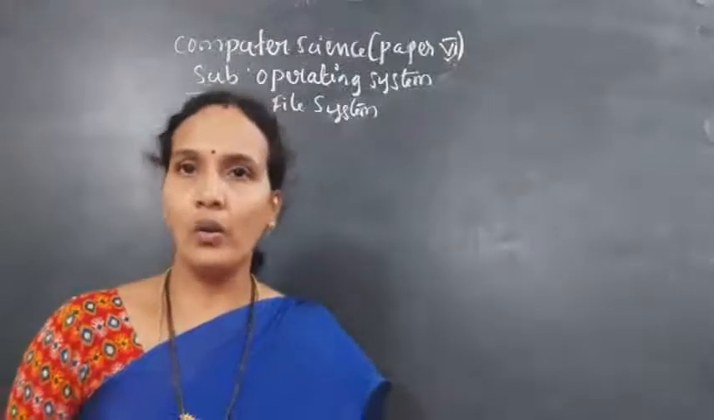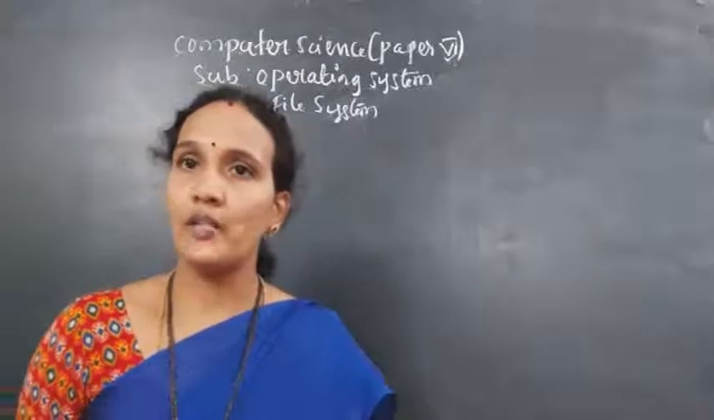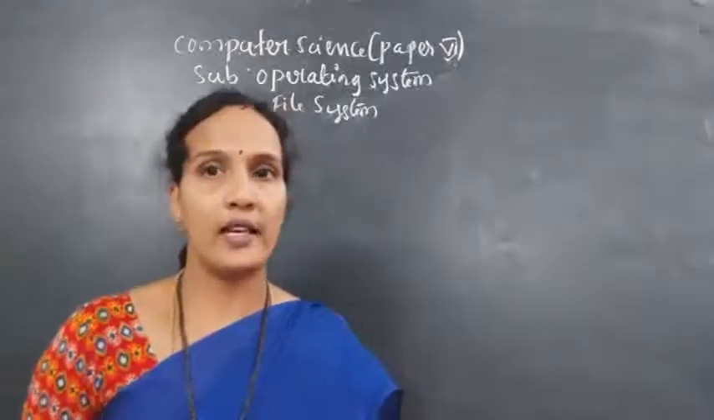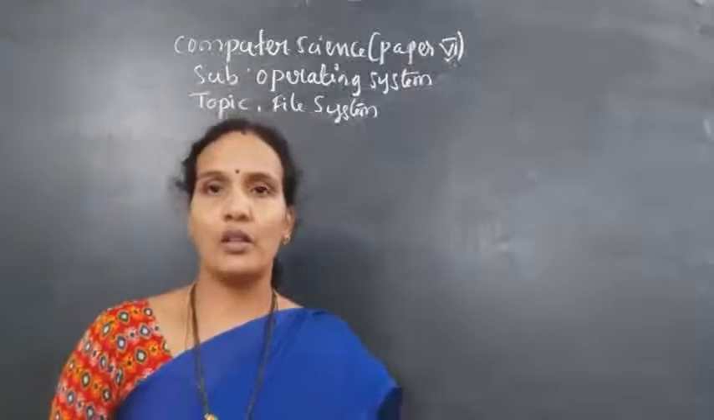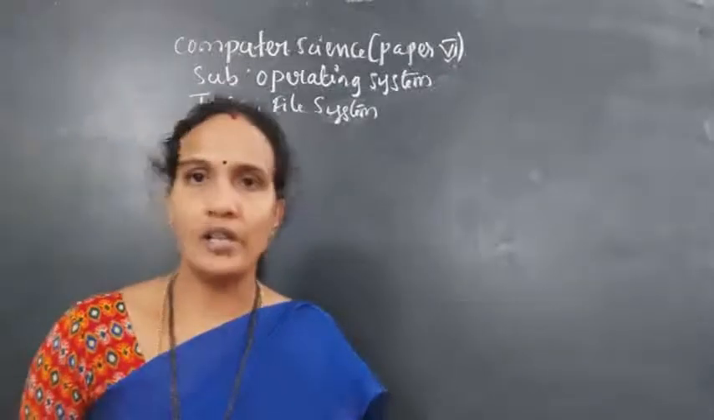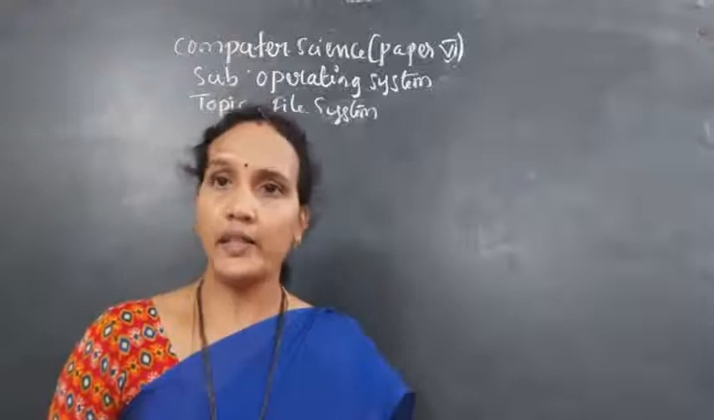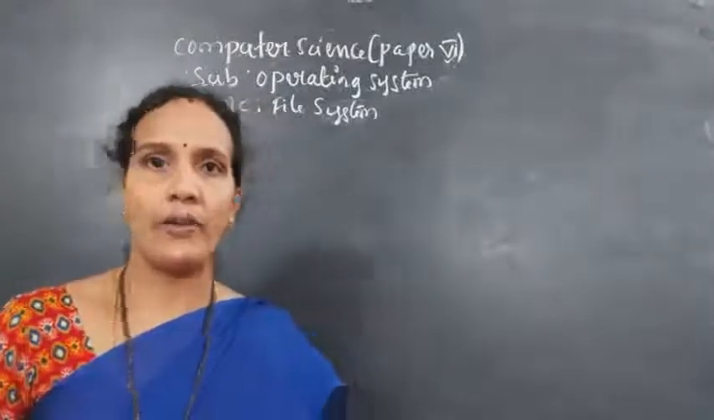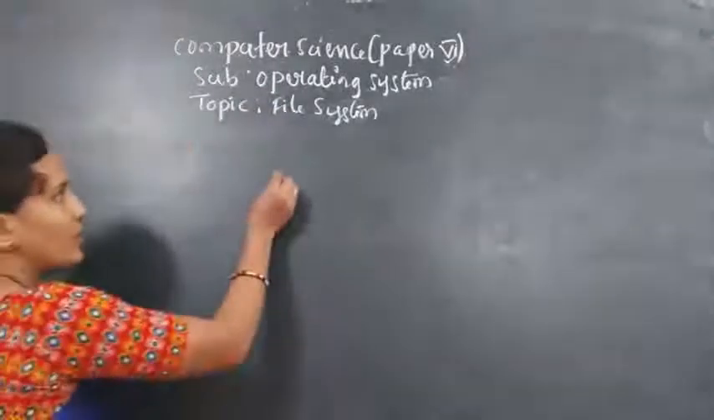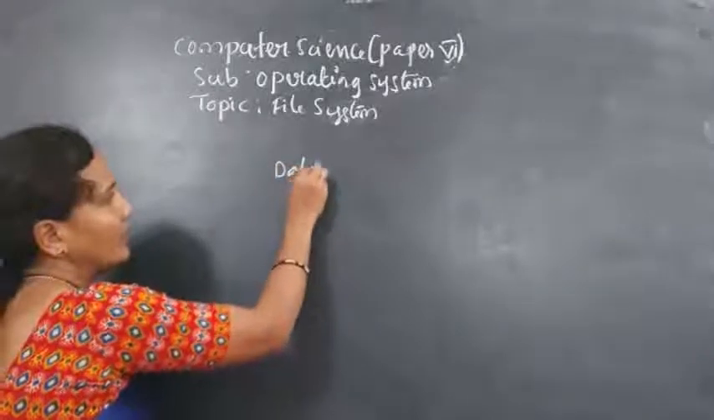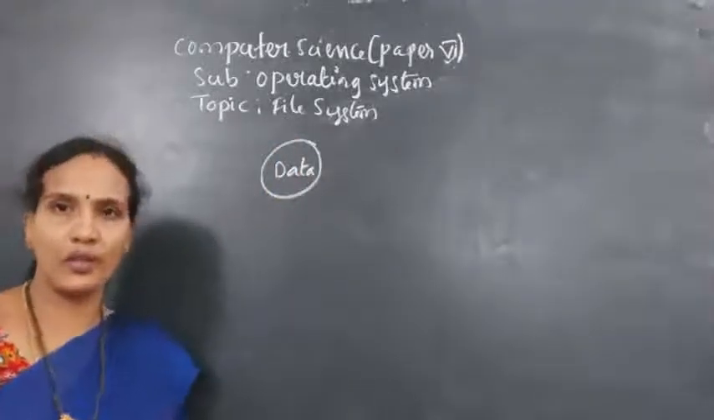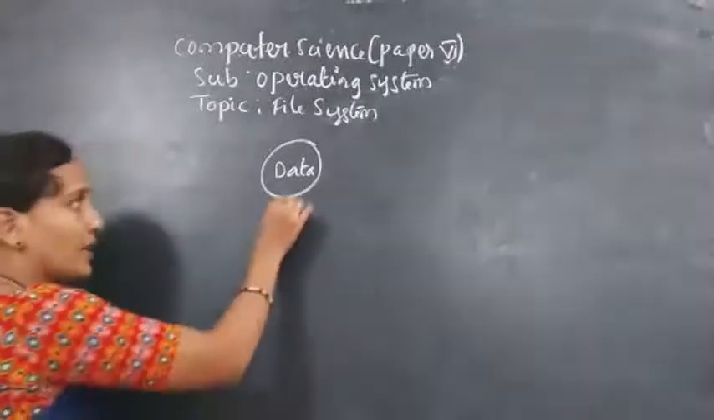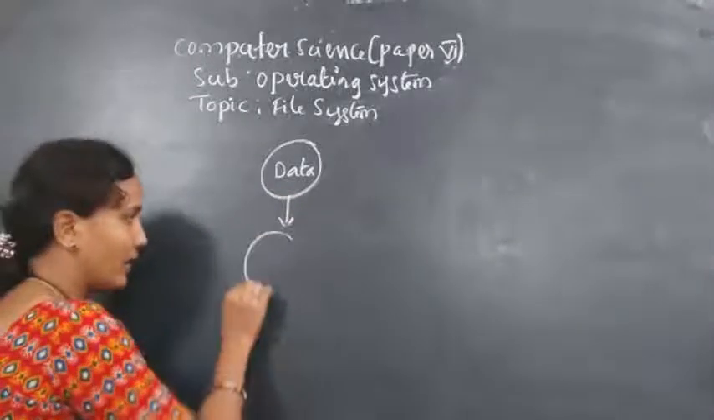I think you all know what a file is. Okay, what is a file? A file is a collection of data. And where is that file stored? On the hard disk or any secondary storage device. Actually, internally, what is the file? Whatever information you are storing is called data. Data is stored in a file.